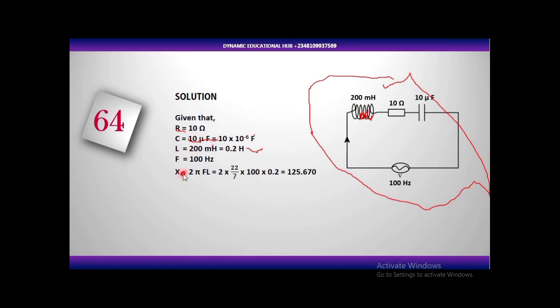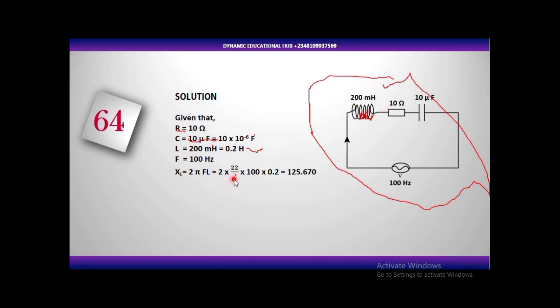They have formulas. Let's go. Now XL, which is the opposition to the flow of current offered by the inductor, called inductive reactance, the formula is 2 pi FL. So if you put it there, 2 pi is 22/7, the frequency is 100, the inductance is 0.2, and you multiply all these together, you get this. This one is measured in ohms. I omit the units.